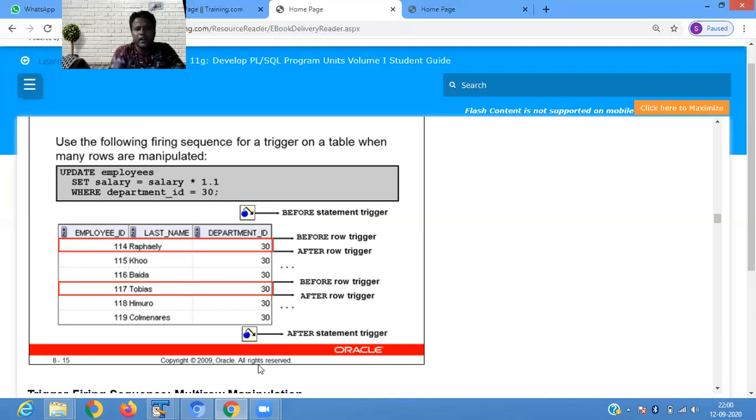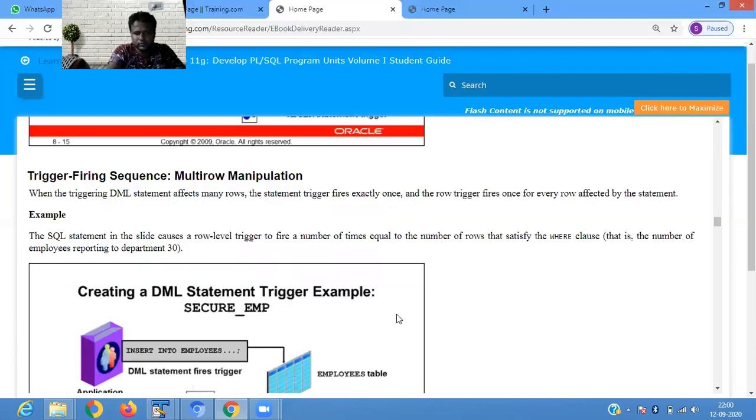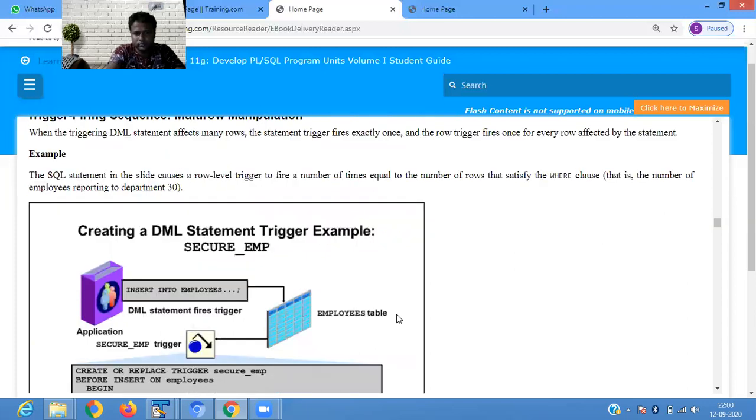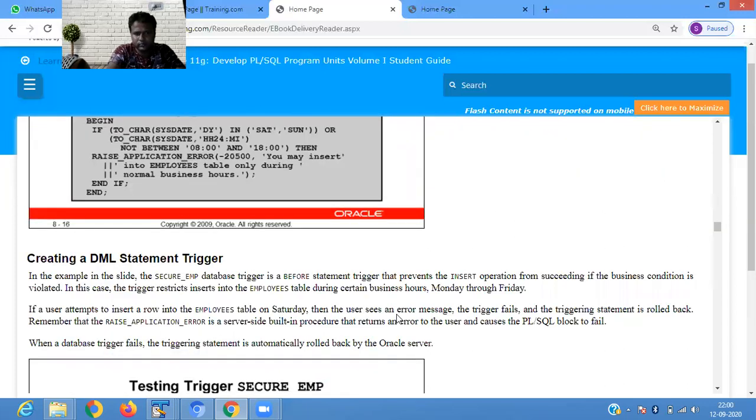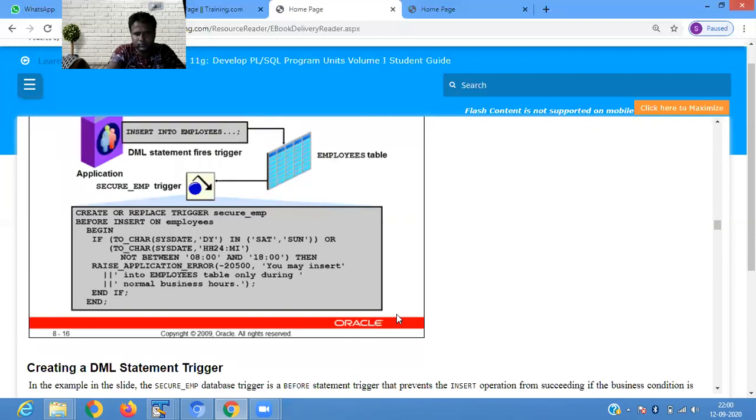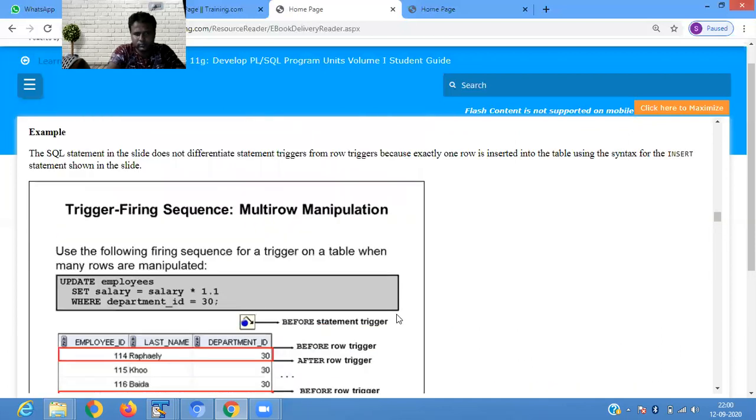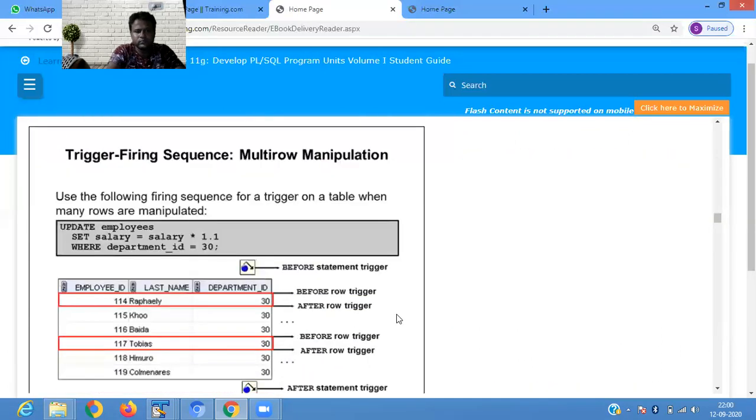It is before and after that we are using. Any doubt?